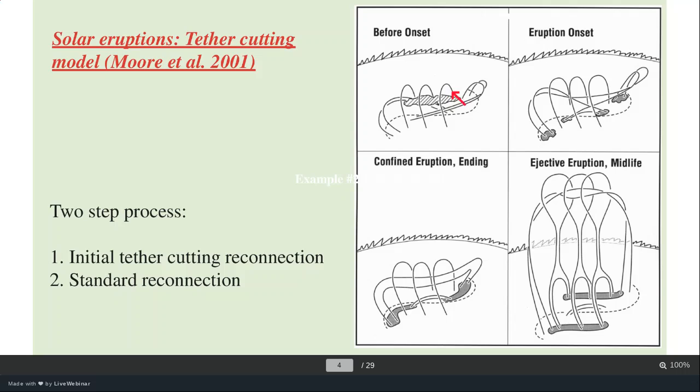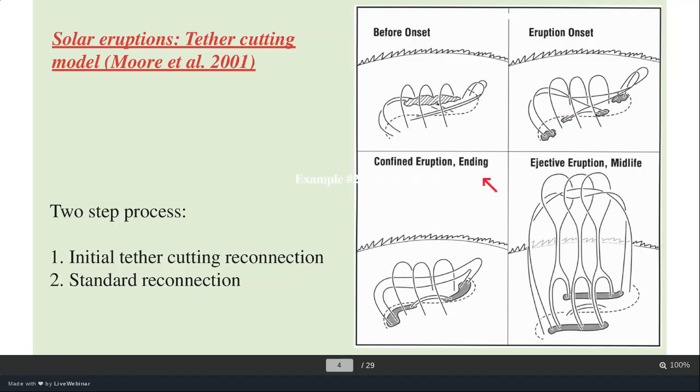And we have these three field lines, which are called potential field lines. They don't have any sort of twist. They are simply potential magnetic field lines, like we have in a bar magnet. But these other lines are not simply potential. They have some twist, so due to that twist, they have some energy stored in them. These are called sheared field lines. You can see that due to some motion, they can come to interact at this point, and after that some new field lines will be formed this way and this way.